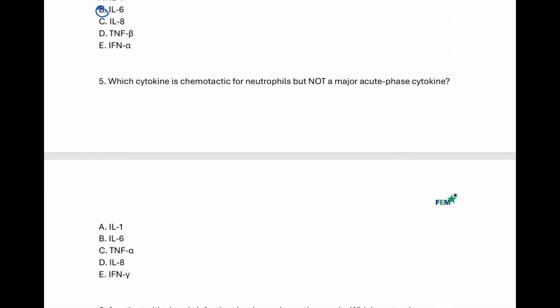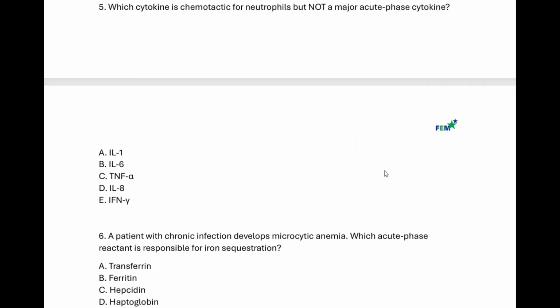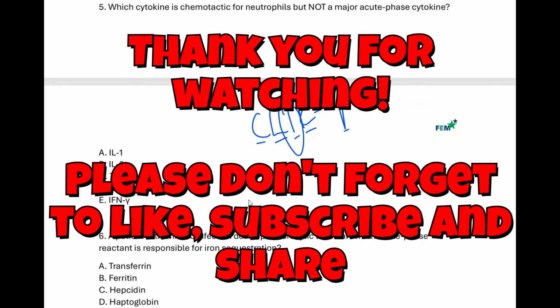Which cytokine is a chemotactic factor for neutrophils, but not a major acute phase reactant? Remember, we said that our mnemonic for neutrophil chemotaxis is click and P, right? So C5a, LTB4, interleukin-8, kallikrein, platelet activating factor, and the best one there will be what? Interleukin-8.